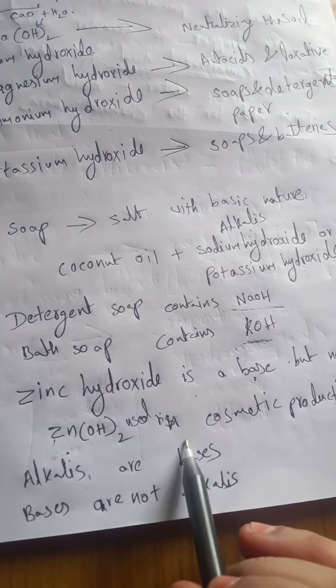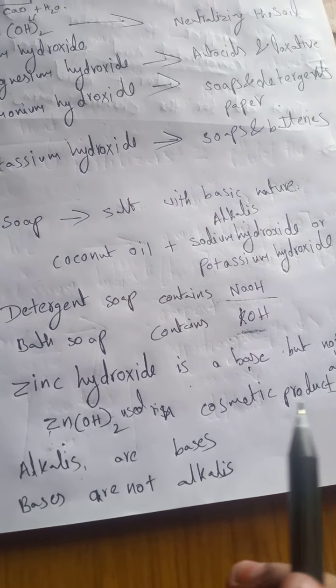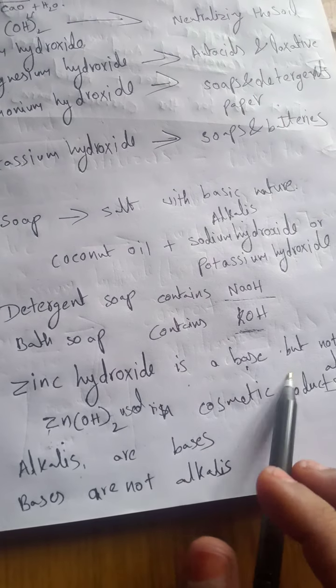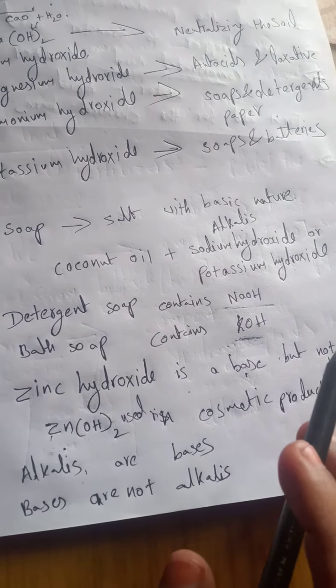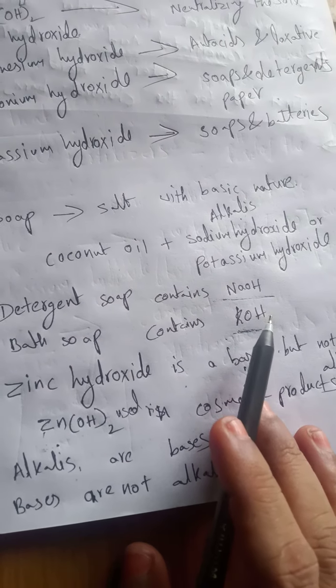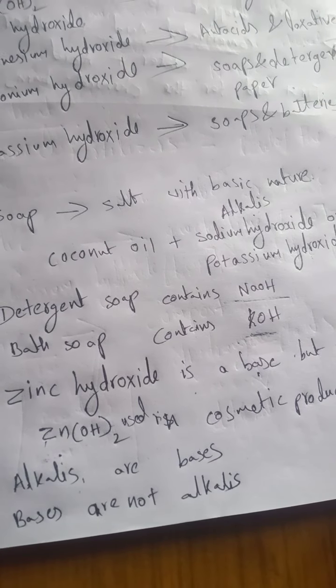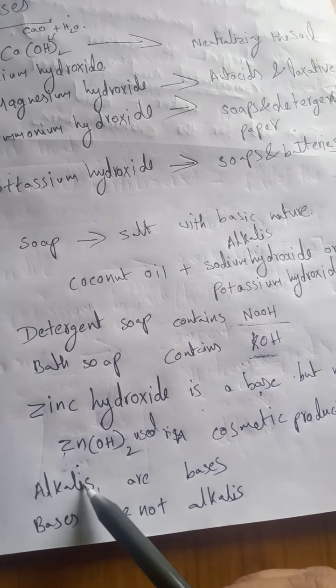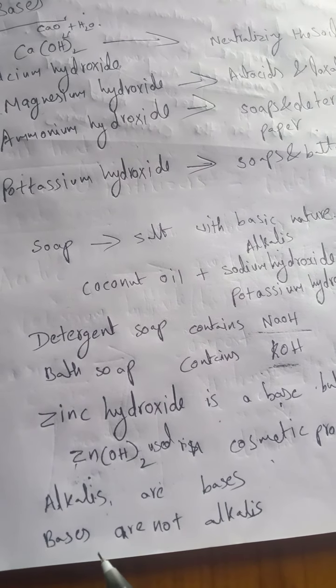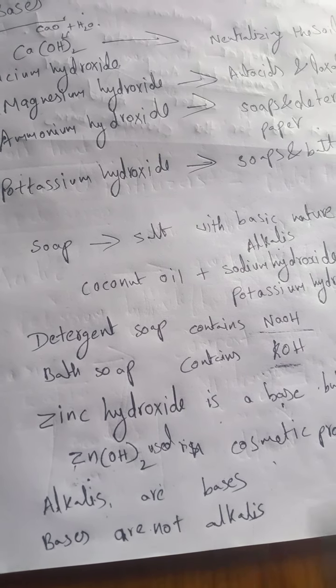Zinc hydroxide is used in cosmetic products. It is a base but not an alkali. An alkali is a base that can be dissolved in water. All the alkalis are bases, but all the bases are not alkalis.